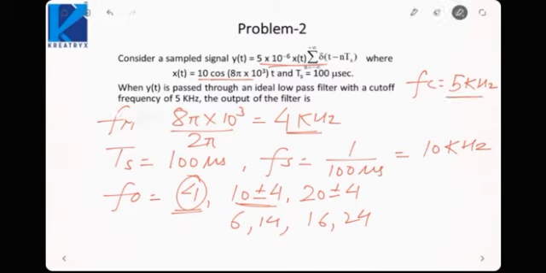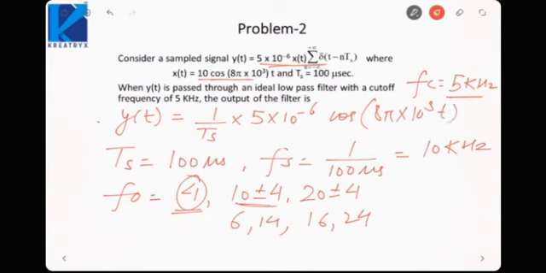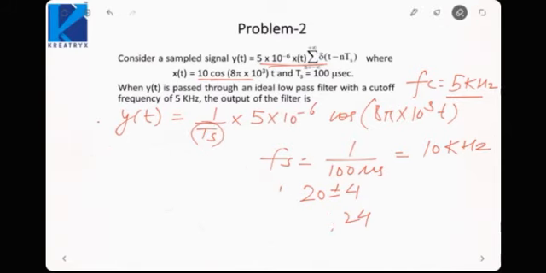Okay. So now let us try to find what would be the output. y(t) would basically be 1 by Ts into 5 into 10 raised to power minus 6 into cos 8 pi into 10 raised to power 3 t. Here this 1 by Ts comes when we sample the signal, due to the Fourier transform of the sampling function.